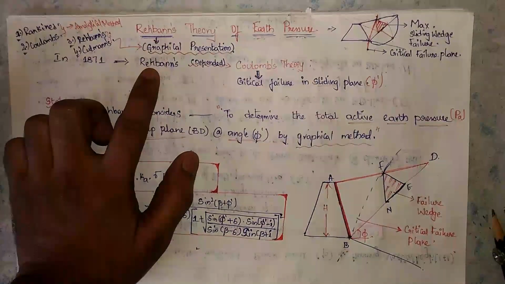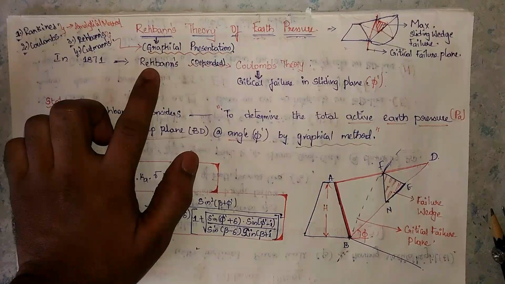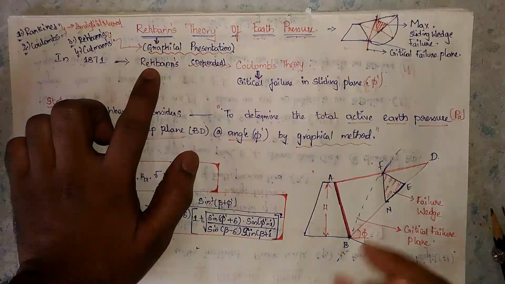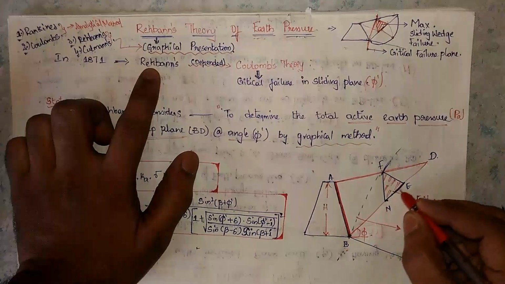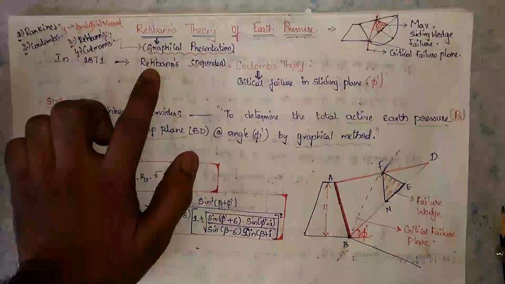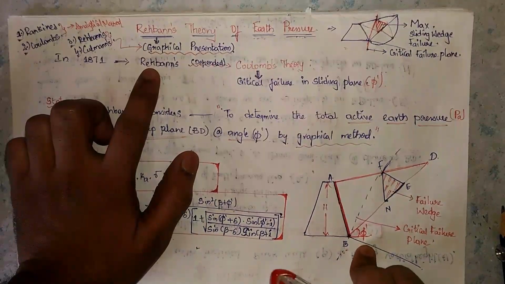In the previous lecture video on Coulomb's theory, I explained that when a load is applied on the soil surface, internal friction develops inside the soil. Due to the angle of internal friction, this sliding plane is developed. That's why he has taken phi dash.